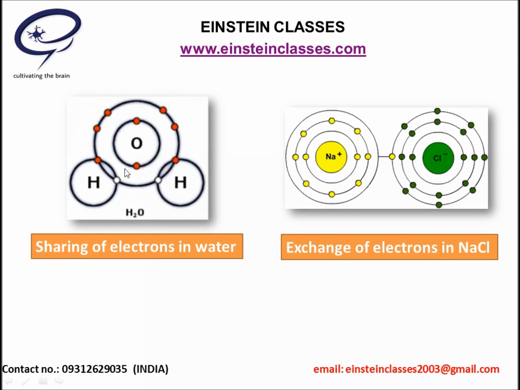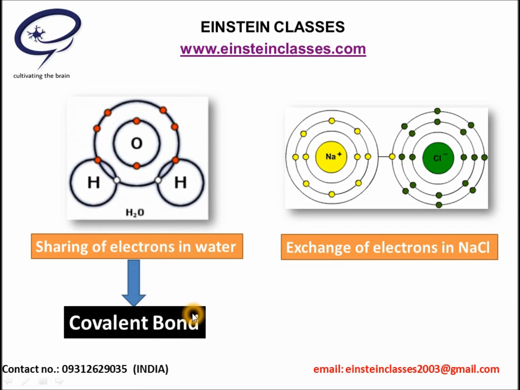So these are now considered as 8 electrons in the outermost orbit, considering that the 2 electrons of the H atoms belong to the O atom as well as to the H atoms. Similarly, if we look at the H atom, it also has 2 electrons in the outermost orbit. So we can say this is the way to complete the outermost orbit by sharing of electrons. By sharing the electrons, oxygen has achieved the noble gas configuration and becomes stable. This sharing of electrons in water is known as the covalent bond.